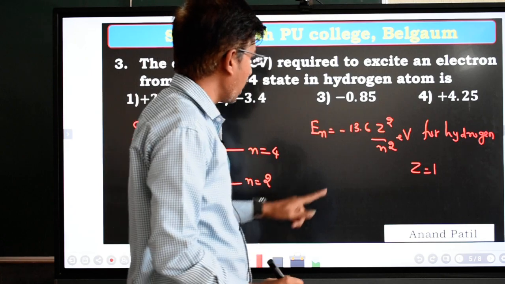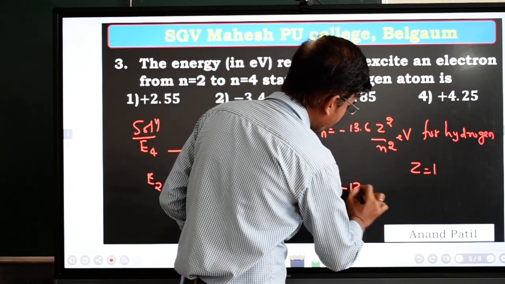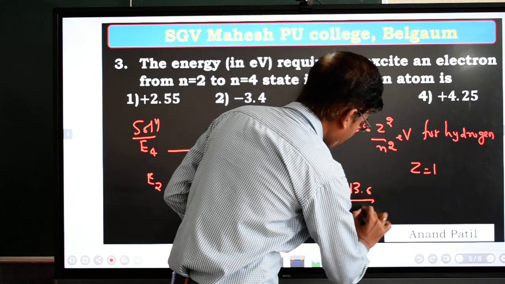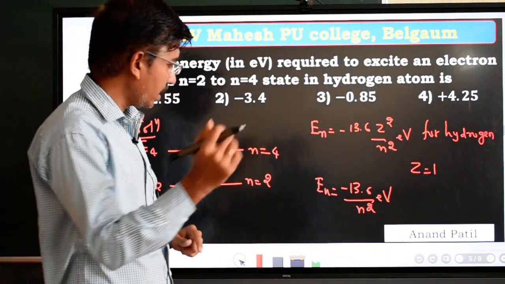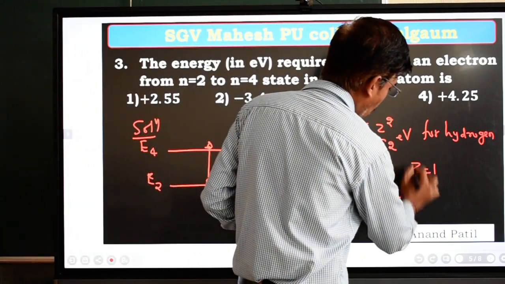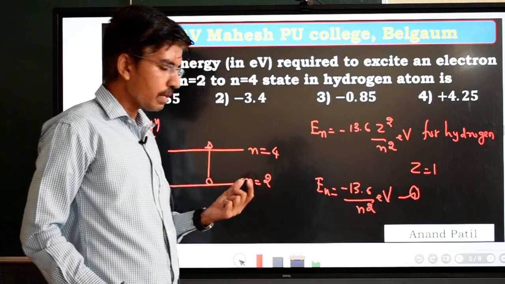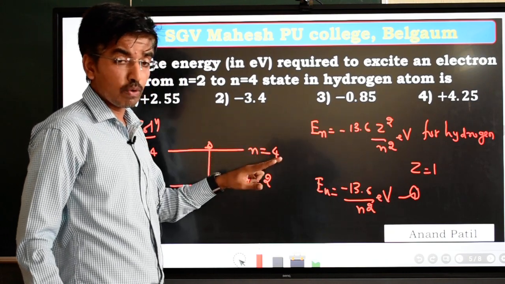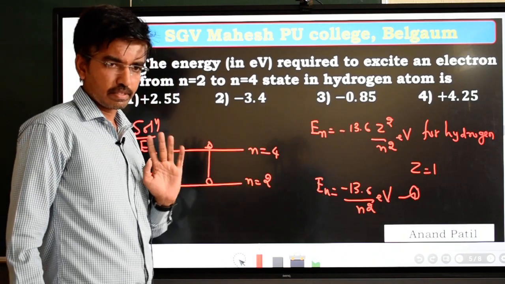If Z equal to 1, this equation becomes En equal to minus 13.6, Z square becomes 1 square, means 1 divided by n square electron volt. Okay, so you can take it as equation number 1. By using this formula, first we have to calculate the energy of the electron in n equal to 4. Similarly, by using the same procedure, we have to calculate the energy of the electron in n equal to 2 state. Okay.